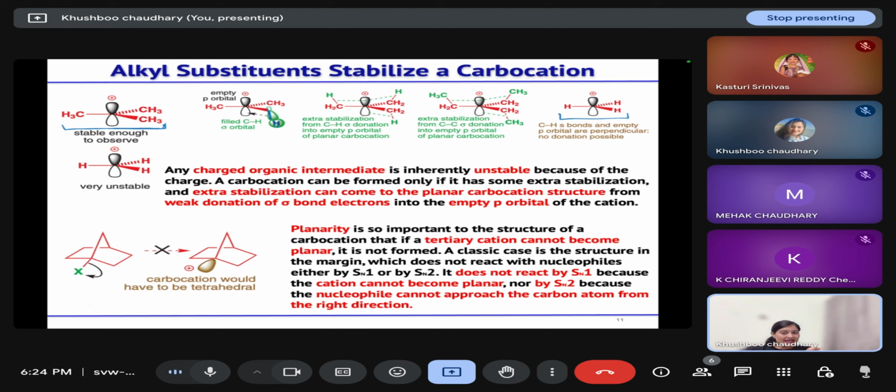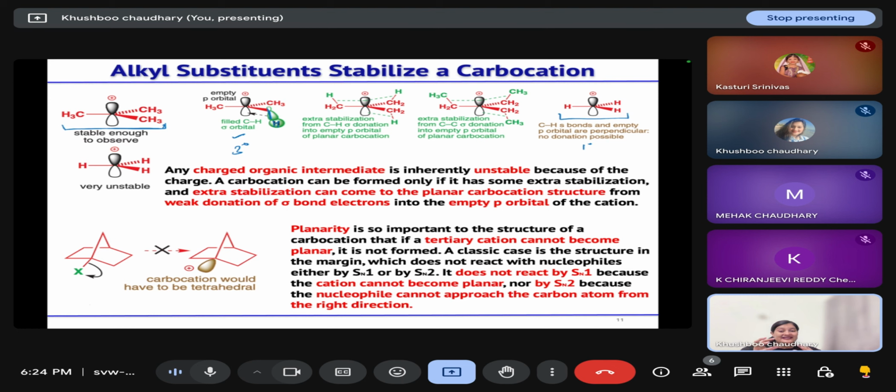So because of this hyperconjugative effect, this tertiary carbocation is stable, and primary or secondary carbocation is not as stable. So that's why this methyl carbocation we are not able to isolate, but tertiary carbocation we are able to isolate.